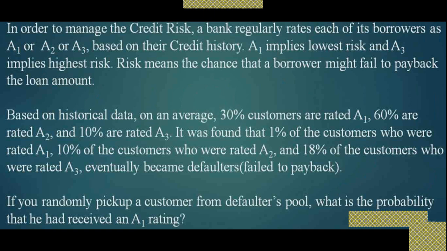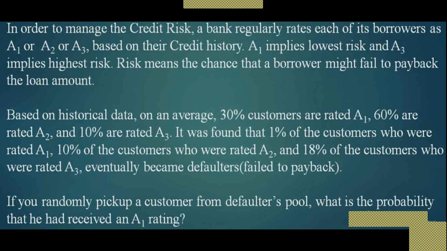Now, based on the historical data, on average, 30% of customers are rated A1. So the bank manager makes a survey, or takes out all the records of his customers, and finds that 30% of customers are rated A1, 60% are rated A2, and 10% are rated A3.